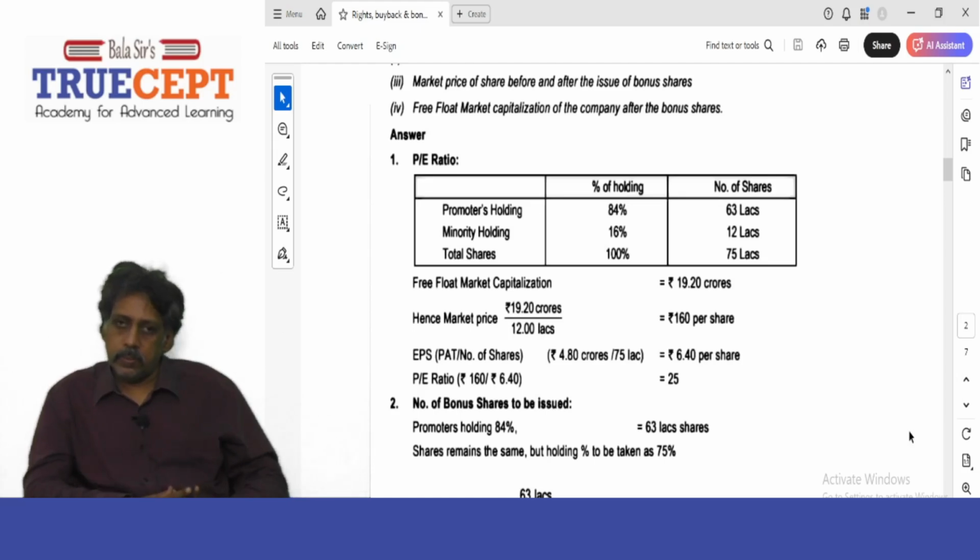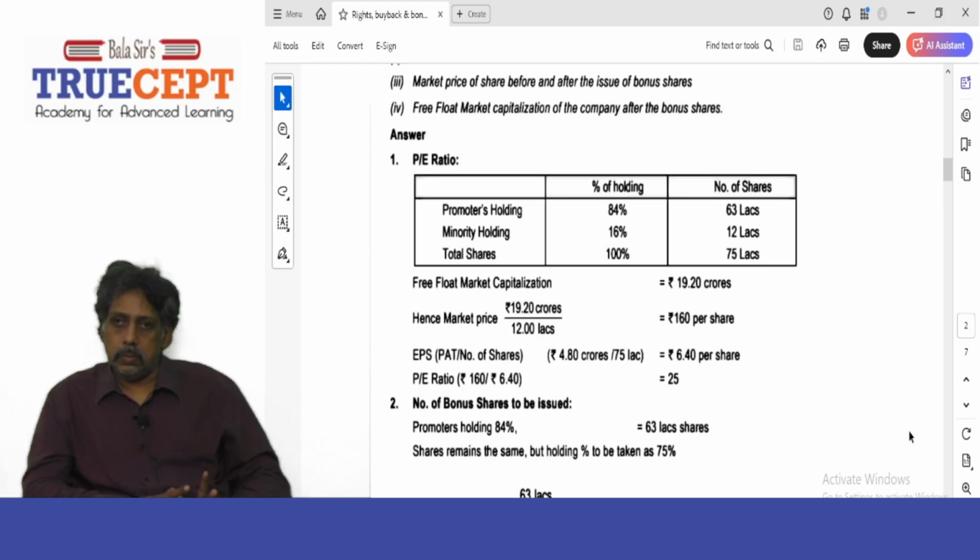Next. Free float market capitalization is 19.2 crore rupees. Hence, the market price is 19.2 crores divided by 12 lakhs, 160 rupees per share. Rupees 160 per share is the market price. Next, EPS is PAT by number of shares, which is 4.8 crores divided by 75 lakh, which is 6.4 per share.